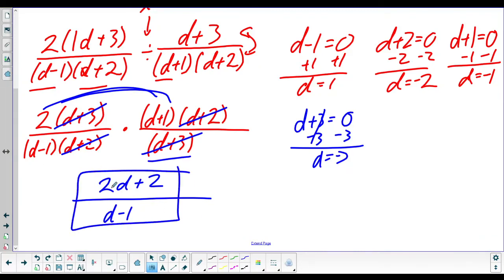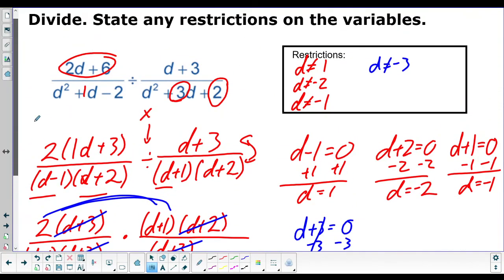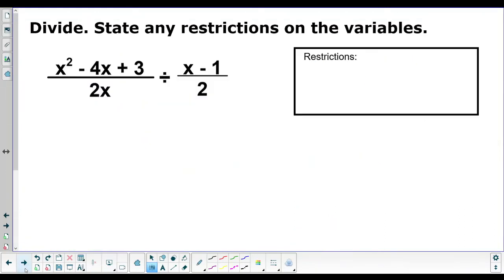All right, so 2d plus 2 over d minus 1 with the restrictions that d cannot be 1, -1, -2, or -3. Easy, right? Let's do one more just to make sure you're comfortable.